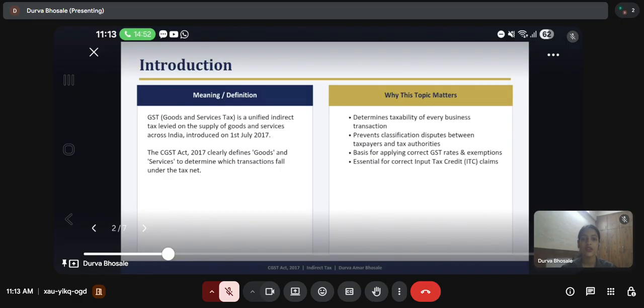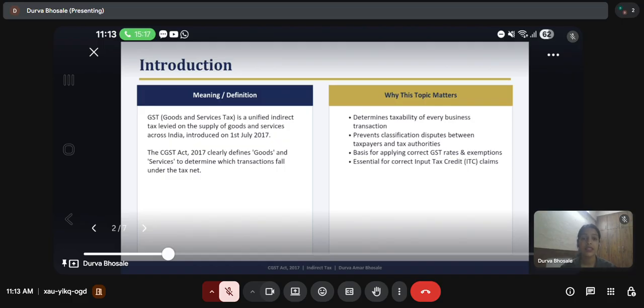Introduction. The CGST Act 2017 is a unified indirect tax levied on the supply of goods and services. It was introduced on 1st of July 2017. It clearly defines what falls under goods and services so that we know how to determine which transaction falls under which tax net. Why is it important?